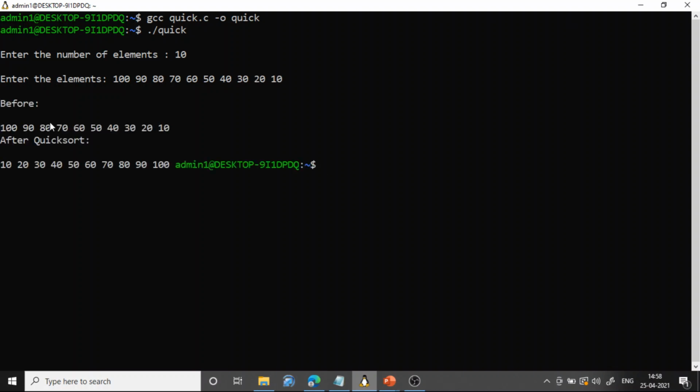This is before calling the quicksort, the same as the input. This is after calling the quicksort: 10, 20, 30, 40, 50, 60, 70, 80, 90, 100, right?